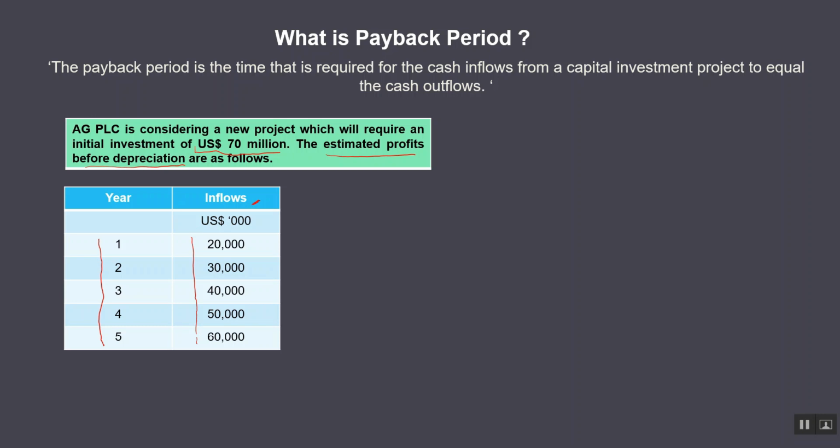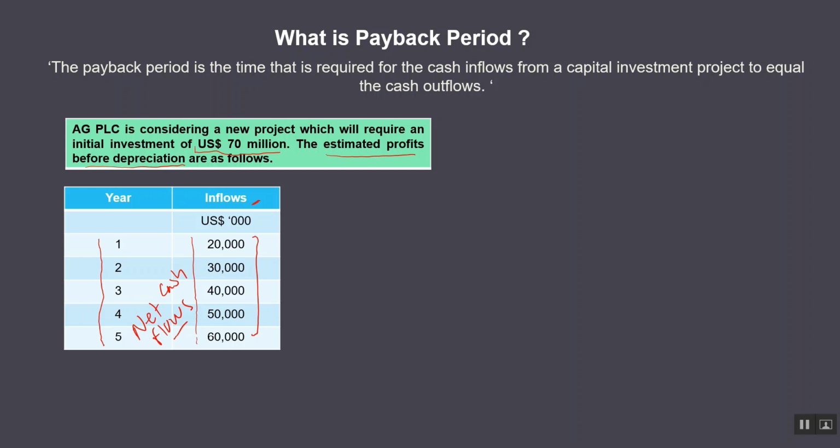Now when you calculate the payback period, you need to identify the net cash flows. So what does it mean? If you are given the profit after depreciation, you need to add back the depreciation.